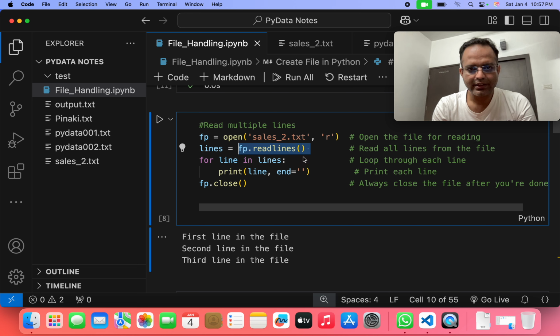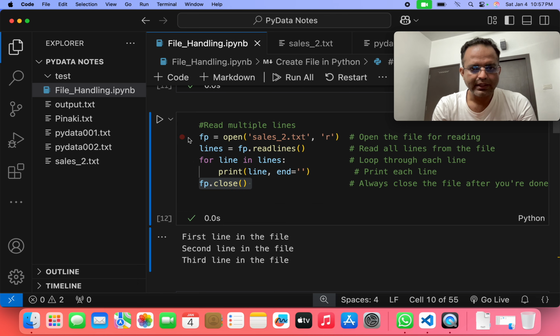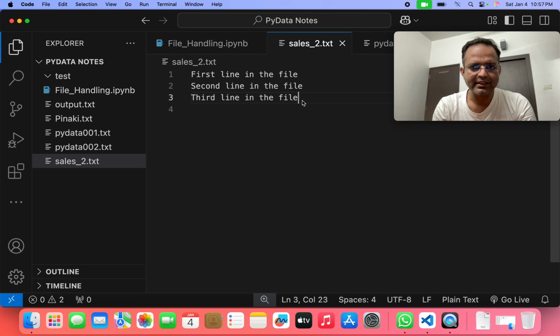Then we write the for loop, for line in lines, whatever lines are written in sales_2.txt, we print out each line, and then we end it. Then we again close the file and run the program. Then we can see these three lines written inside that sales_2.txt file. If we open that file, we can see the same three lines written here as well.